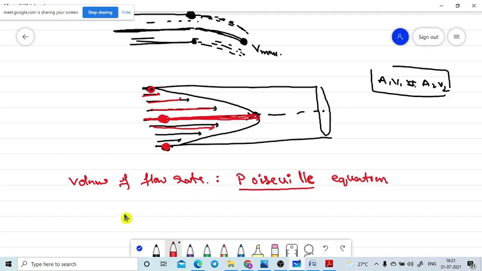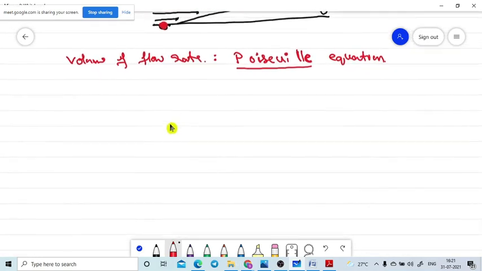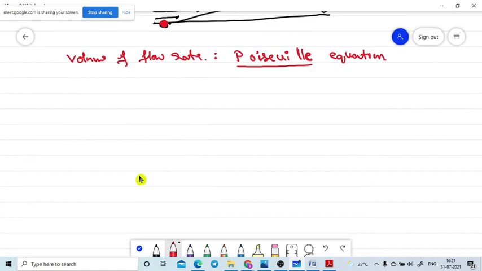See here also, we are not having the derivation part. We are going to apply the formula directly. You may wonder why we are not giving the derivation. The derivation procedure is not up to your level, because you are at the plus 1 level. It will come in your BSc or MSc level only. While finding this equation, we need to apply different mathematical approaches. That's why they won't give this one.